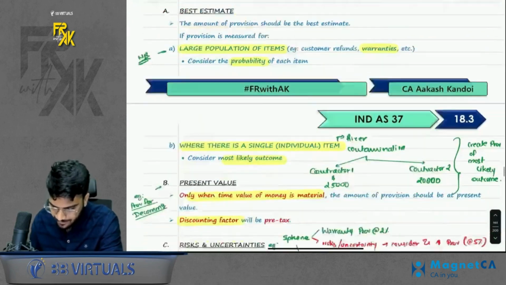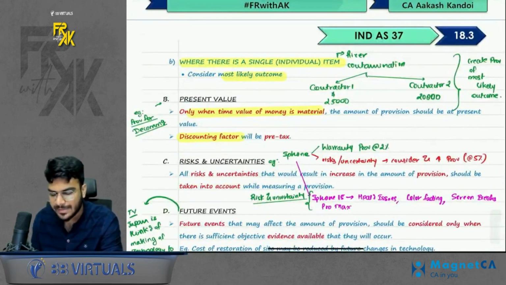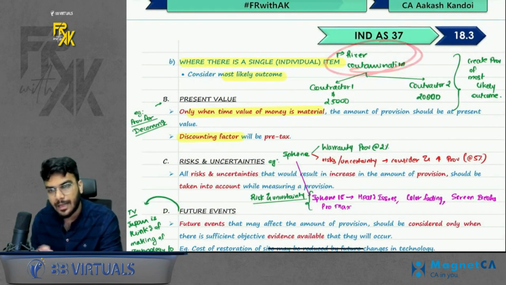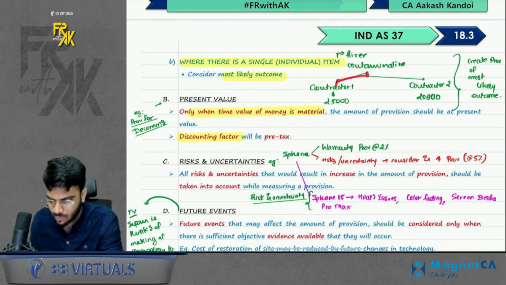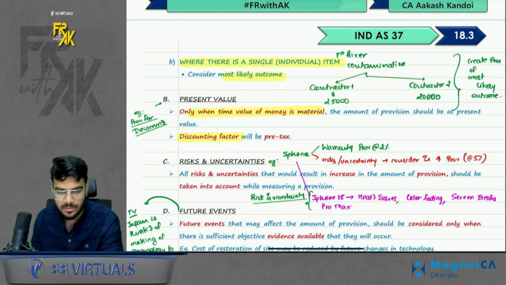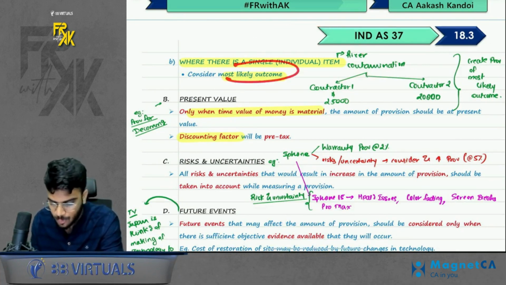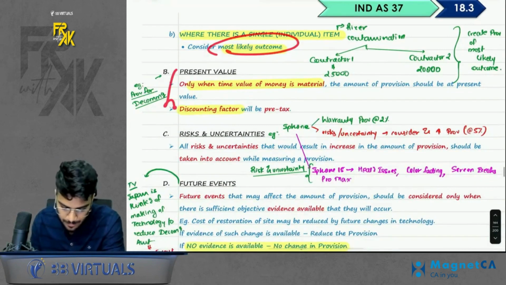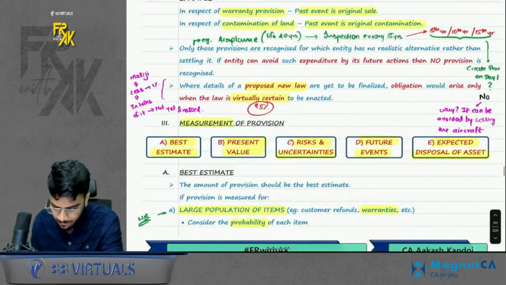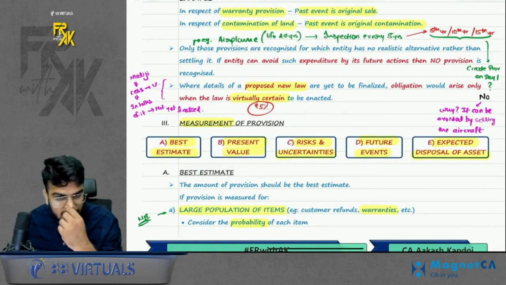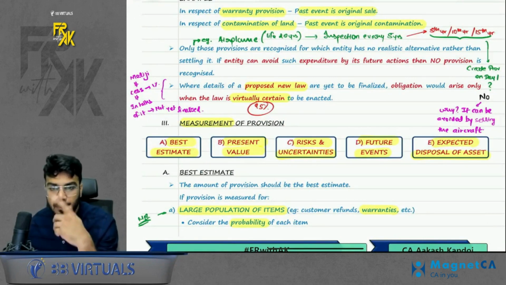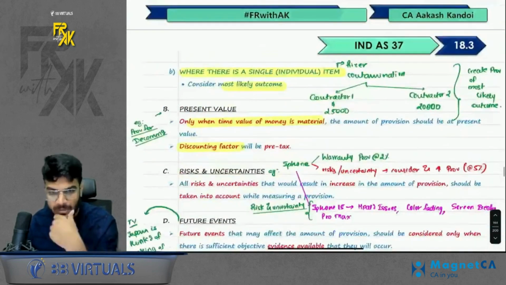But when there is a single item, let's say I contaminated the river, either I will give the cleaning process to contractor number 1 or contractor number 2. Here there are only 2 outcomes possible. So here item is single, outcome possible only 2. You will consider the most likely outcome. Anyways, present value. Second point in measurement is present value. Whether you will consider the provision at present value, the answer is yes only if time value is material. Example, in case of decommissioning, we used to consider present value only.